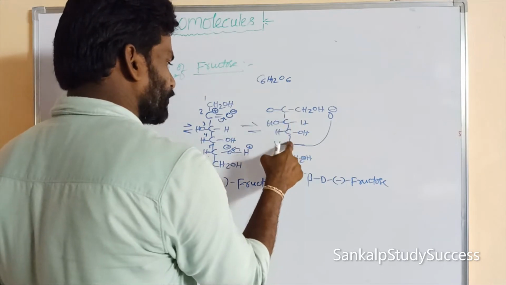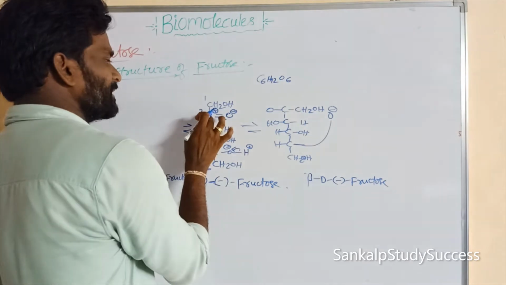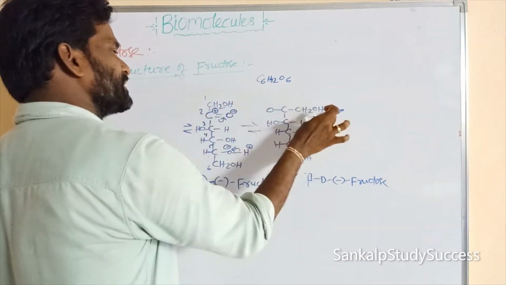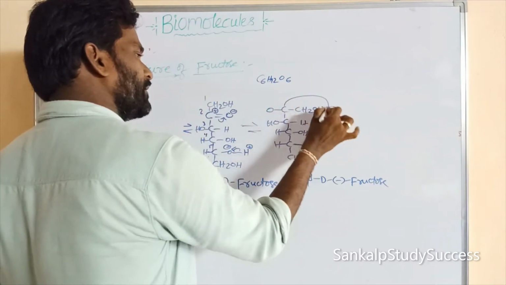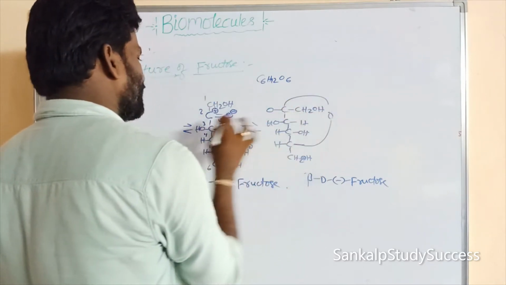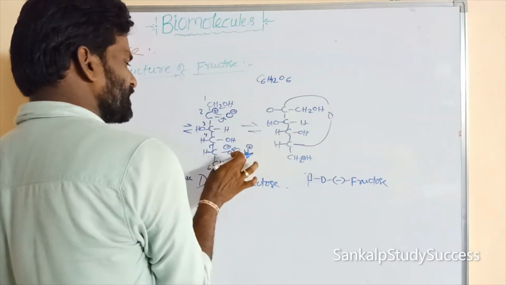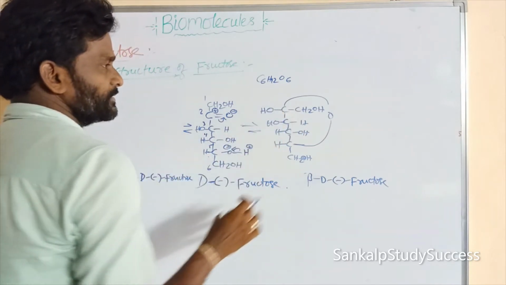1, 2, 3, 4, 5, 6 carbons, right? So this C is carrying plus. This C plus and this O minus form a bond, right? And this O carrying minus, this H plus attacks that O minus to form OH. So this is the one form.